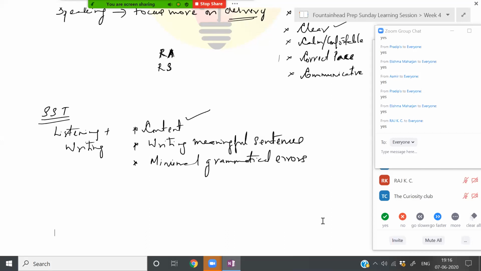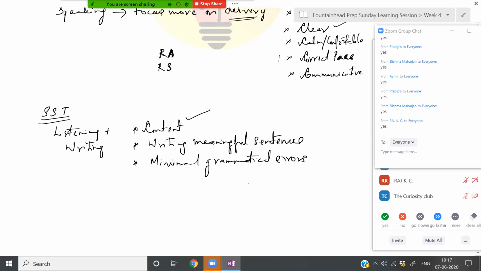But when you're doing your summarize spoken text, it will look at your content. It will look at your sentence structuring. Are you writing meaningful sentences? Are you using the correct punctuation? So you should not show those grammatical errors that are easier for a computer to catch. So you should be focusing on writing sentences with minimum grammatical errors.